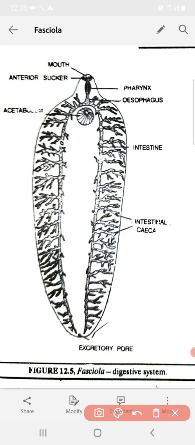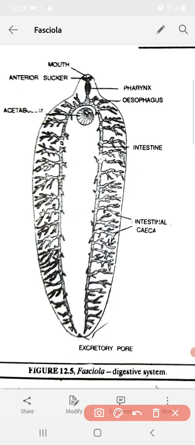Next is assimilation. This food reaches every cell of the body and is then utilized by these cells for the synthesis of protoplasm of the worm. Some part of the food is stored mainly as glycogen and some part as fats in the parenchymal cells. Now, egestion is the last part of nutrition.